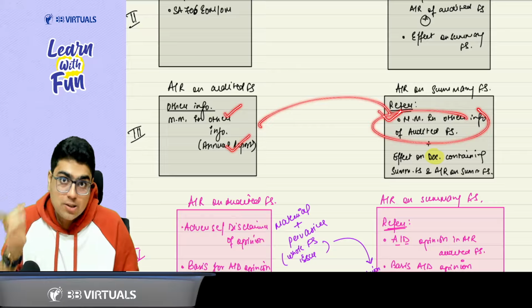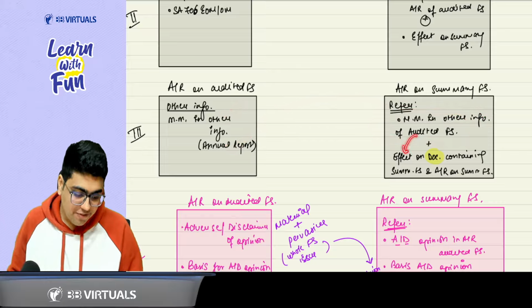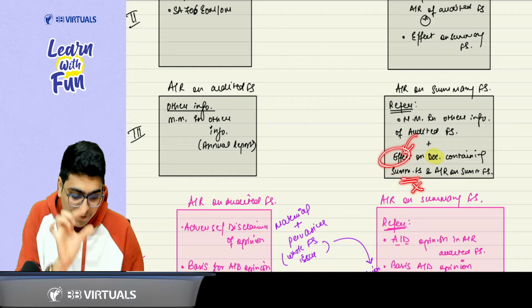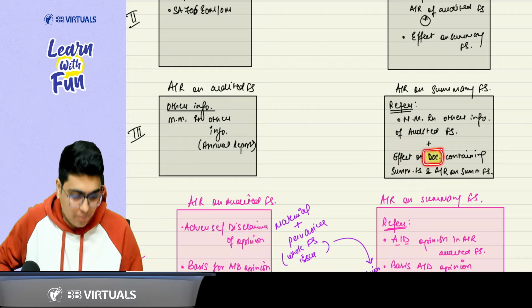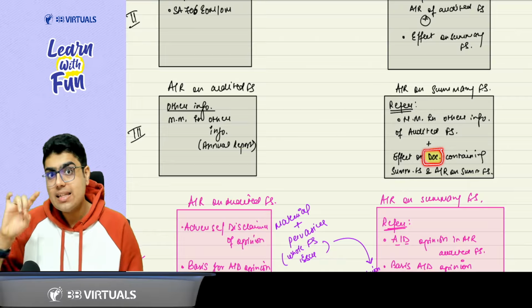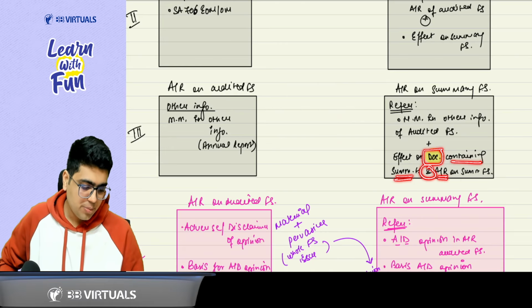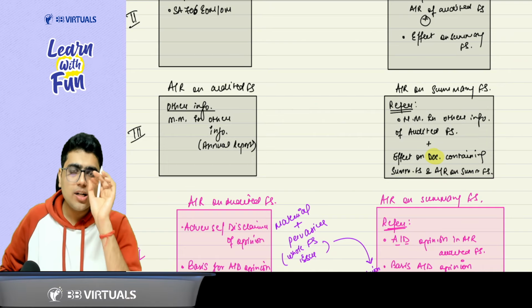Got it, sir. Plus you also need to refer the effect. Sir, effect on summary financial statement? No. Effect again on the document. Document means the annual report which contains the summary financial statement and audit report on summary financial statement. You understood the point or not?